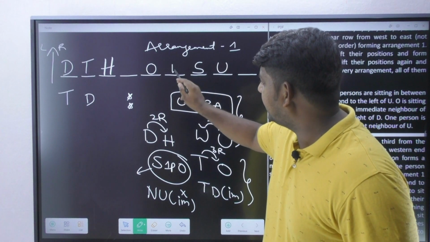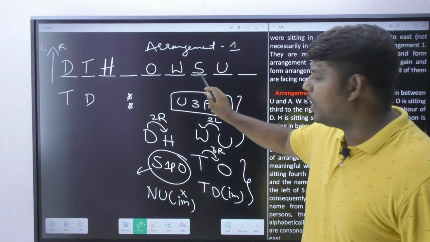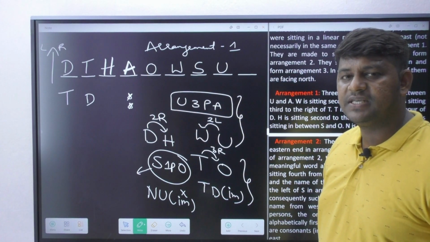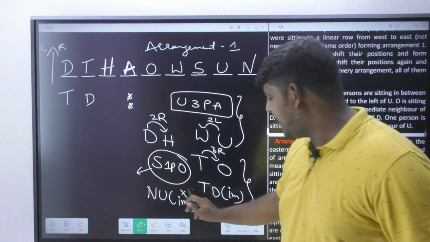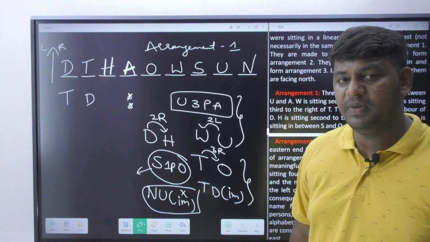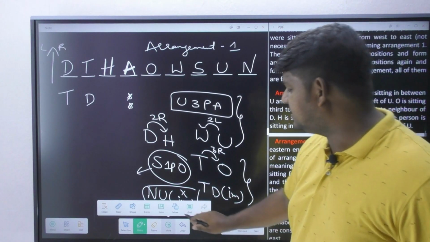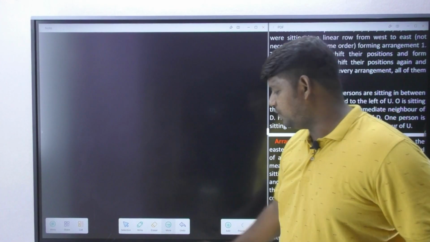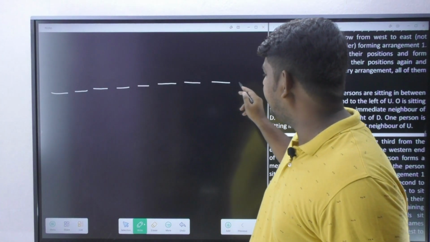U's second left, I can bring W. There should be three persons in between U and A. 1 2 3. Can I bring A over here? Yes. And there is only one person left over, and who is that one person? N. But if you closely observe, N and U are not going to be immediate neighbors. When N and U are not going to be immediate neighbors, what I have to do here is a very simple strategy. We have made a mistake. Correct? We have made a mistake. Let us go and correct that mistake with a small correction. Now for example, let's see 1 2 3 4 5 6 7 8 9.